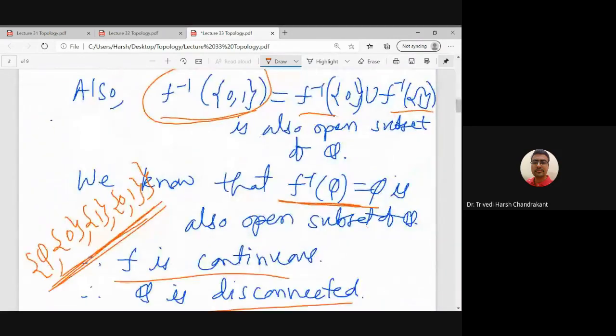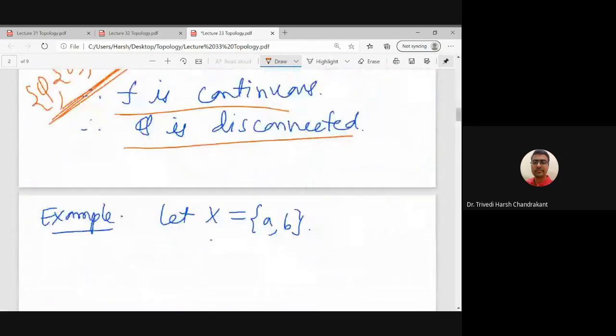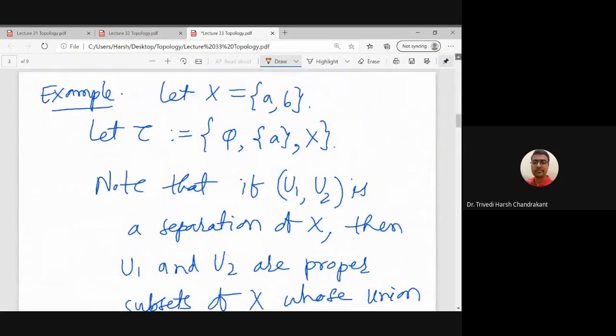So in that case, again we have a 2 element set. But now the topology I am considering on this two element set is not the discrete topology. Because if I consider the discrete topology on X, then there should be singleton B, which is not in tau.